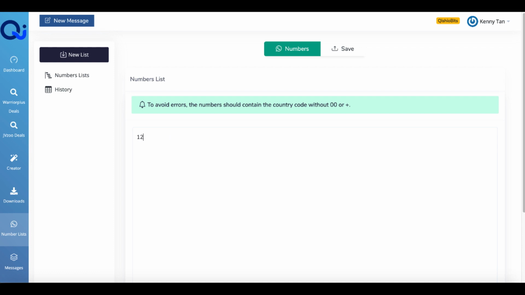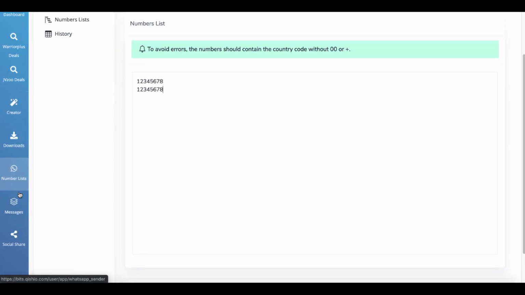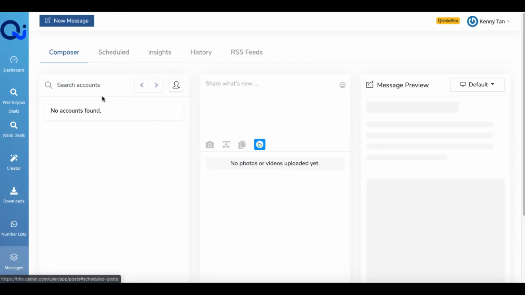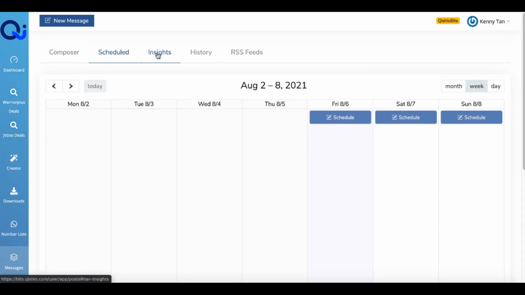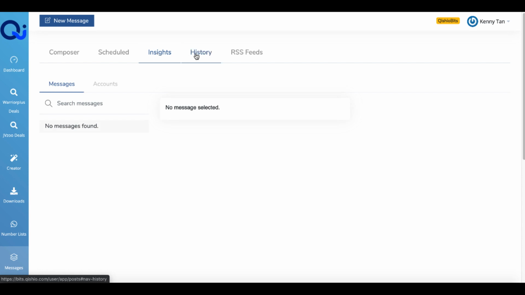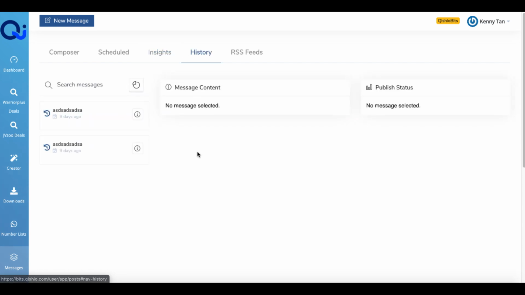And here you will need to create a numbers list, and you'll need to put these in line by line when you get ready to send out a message. As you can see here, it says to avoid errors, the number should contain the country code without 00 or the plus symbol. So effectively create many different numbers lists, and then you'll come down to messages, and here's where you will send out your messages to your account that you've connected here, which is your WhatsApp account. Then you'll be able to schedule messages. You'll be able to see insights about the messages that you've sent, as well as the history of the messages.